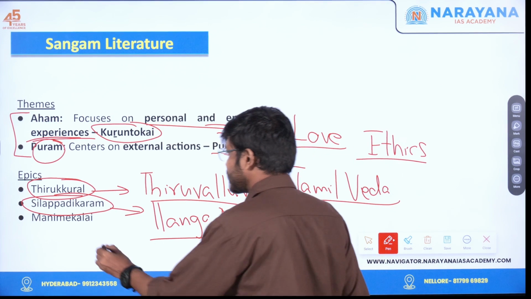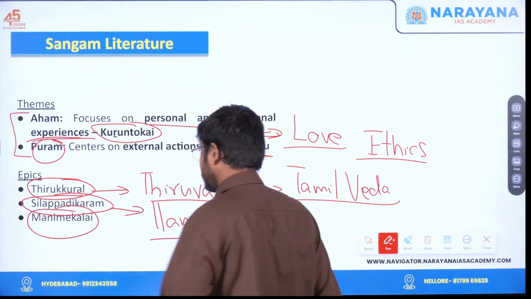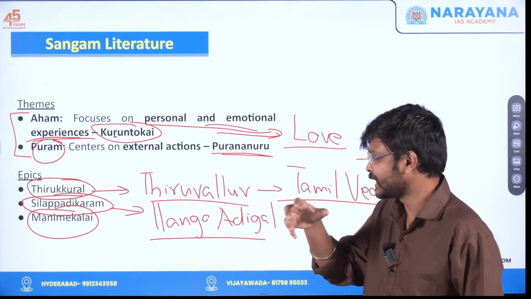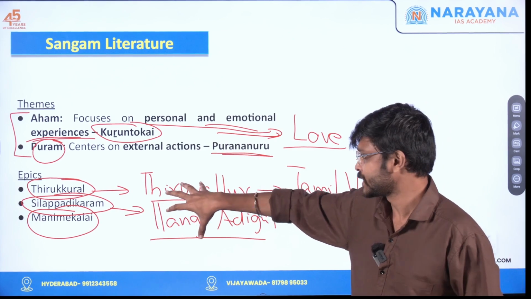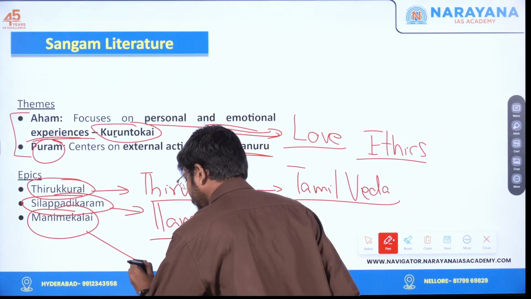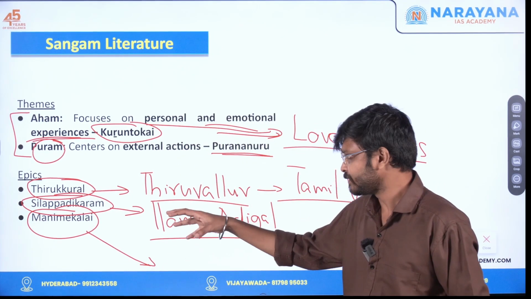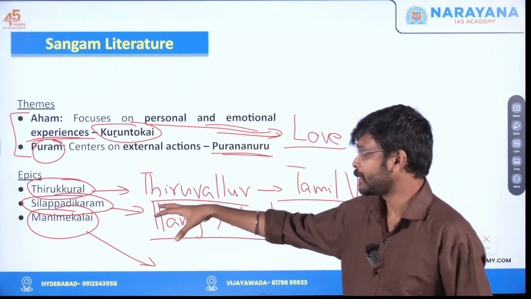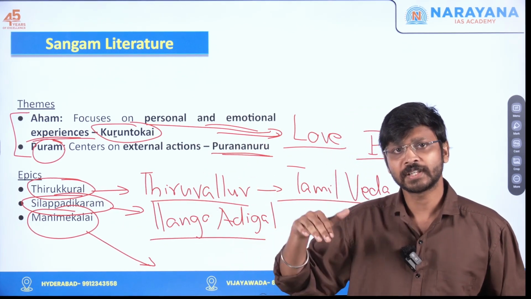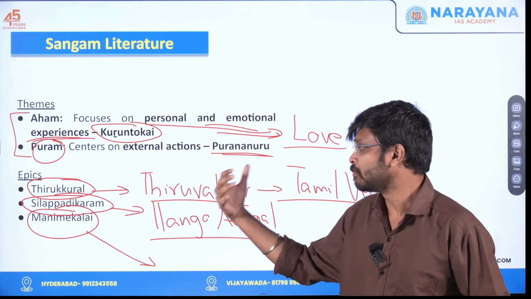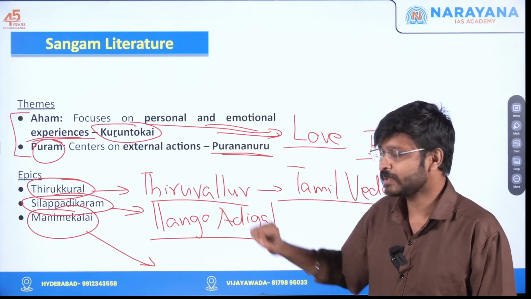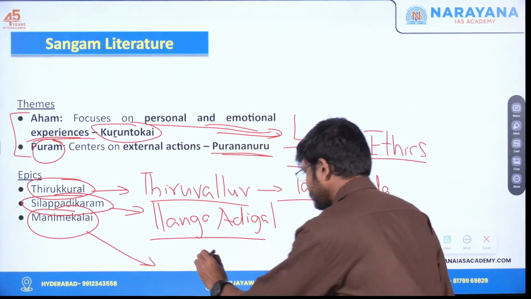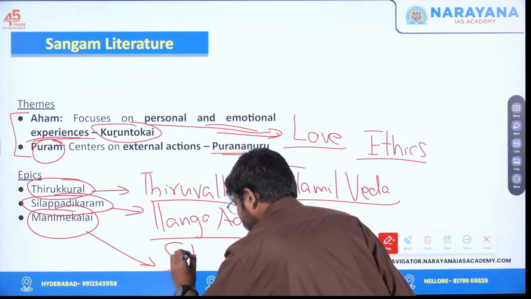Next one is Manimekhale. Basically, Manimekhale is a sequel of Silappadigaram. I already told you, right? The main characters of Silappadigaram are Kannagi, Kovalan and Madhavi. So Manimekhale is actually the daughter of Kovalan and Madhavi. So this is revolving around this story, and it was written by Sittalai Sathanar.